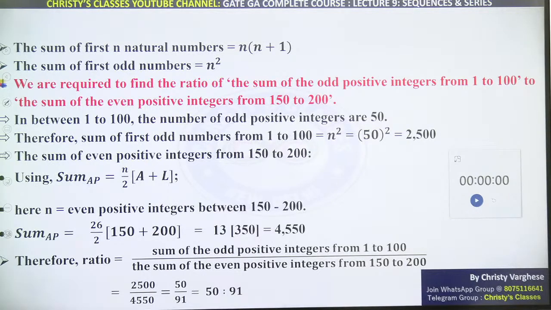n by 2 means how many terms are there in that sequence. So how many terms? 26 terms. 26 by 2 into first term plus last term. That was the idea. So these solutions I will provide in the PDF in the Telegram channel today evening.